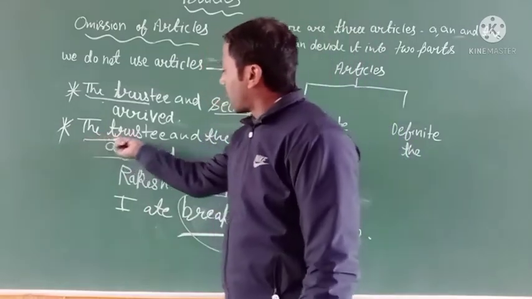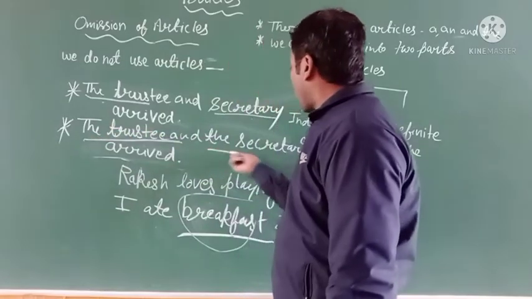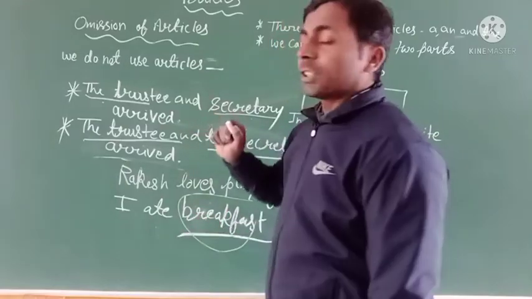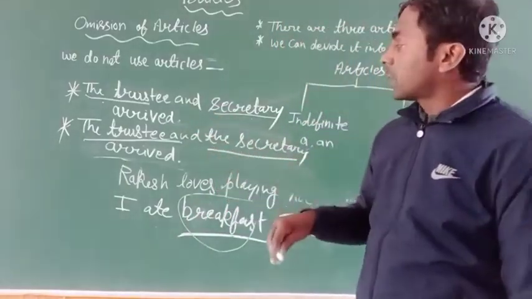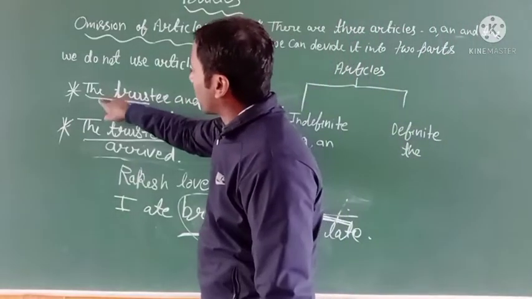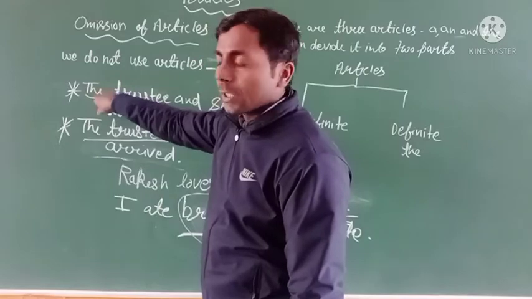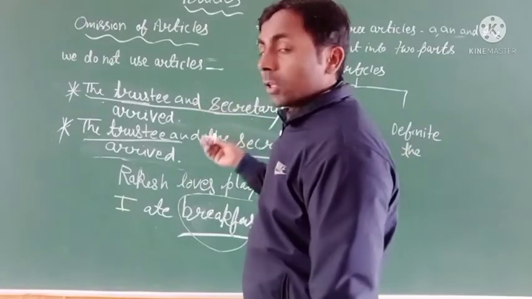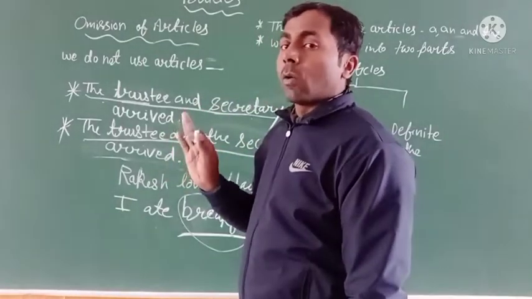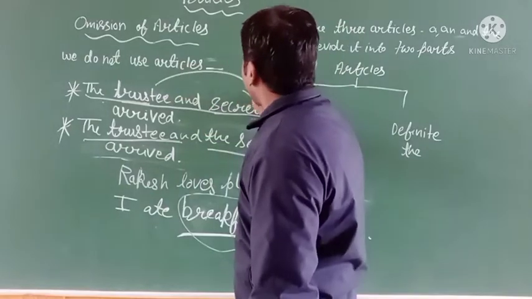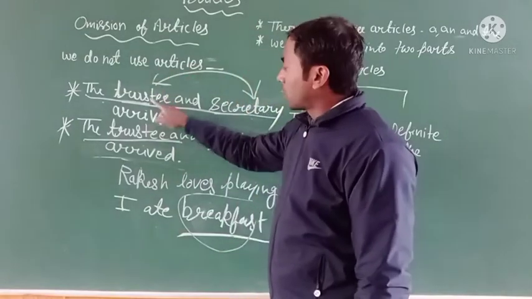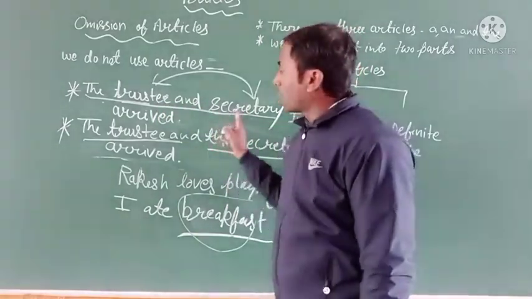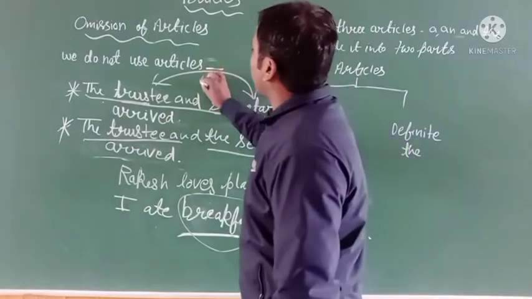But in the second sentence, the trustee has the article and the secretary has the article. So wherever you see such a sentence, if the article is used at the beginning and refers to both words, it looks like there are two persons, but that is not correct. Both are one person. The trustee is a person who was also the secretary. Clear? Both words are used for one person.